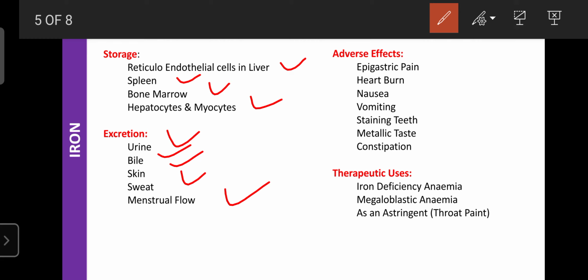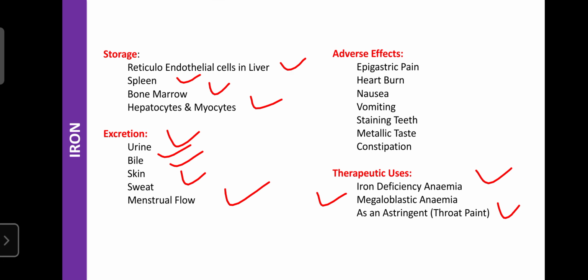Regarding the therapeutic uses, iron supplements are used in the treatment of iron deficiency anemia and megaloblastic anemia. Iron is also used as an astringent in throat infections or as a throat paint. Iron gargles are used as an astringent for treatment of oral thrush.